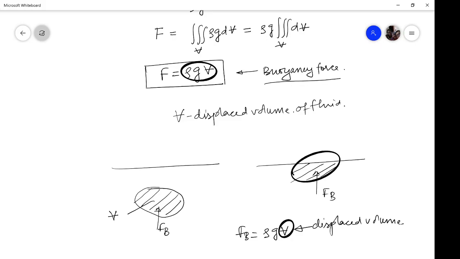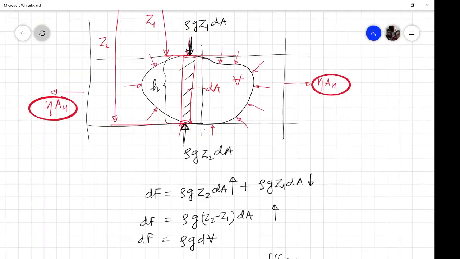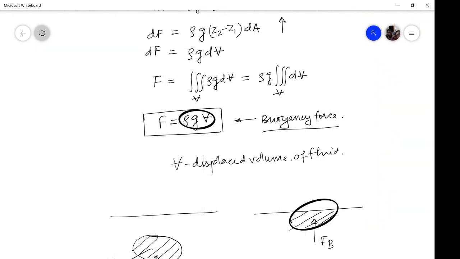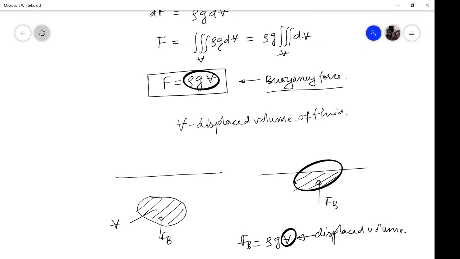So in this lecture I have explained how the buoyancy force comes into play, and at the same time what the magnitude of the buoyancy force is. In the next lecture I will be solving a few problems with you to understand how to evaluate the buoyancy force, and how in some problems the buoyancy force is not required, but instead, if the object is not totally submerged, then the height up to which that particular object is submerged is required. So in the next lecture we will be solving a few problems on buoyancy forces.